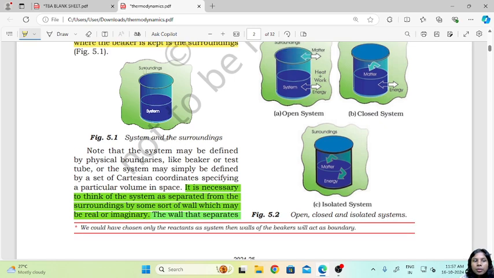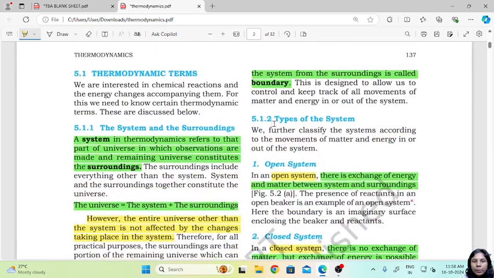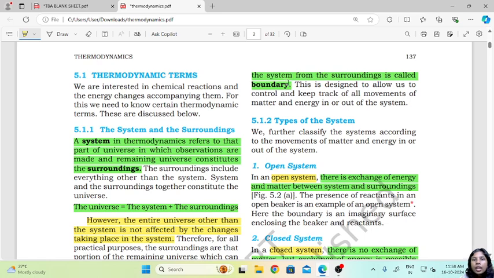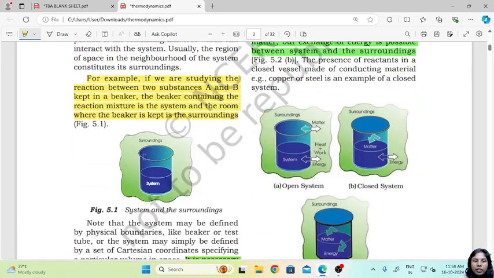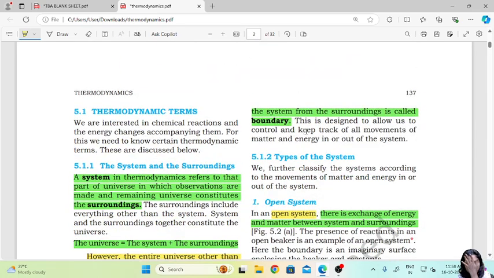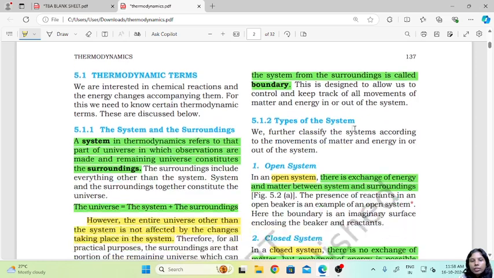Now if we talk in terms of this beaker, in here the walls of the beaker will become the imaginary wall, correct, because the beaker itself is a system. Apart from the beaker, nothing else is the system, rest everything goes into the surrounding. So the edges or the walls of the beaker itself are the wall that differentiates between the system and the surrounding. So the wall that separates the system from the surrounding is called the boundary. So the walls of the beaker in this example would be known as the boundary, that will differentiate between the system and the surrounding.